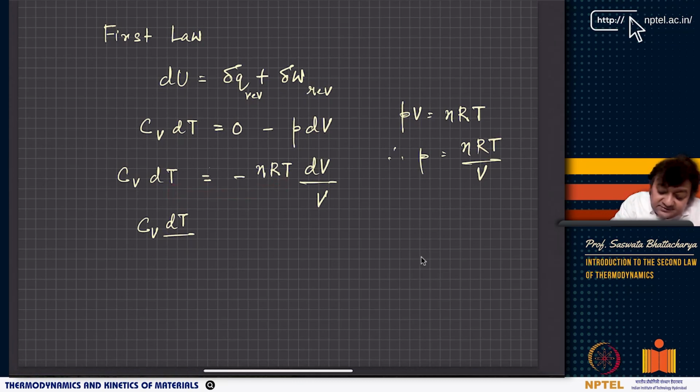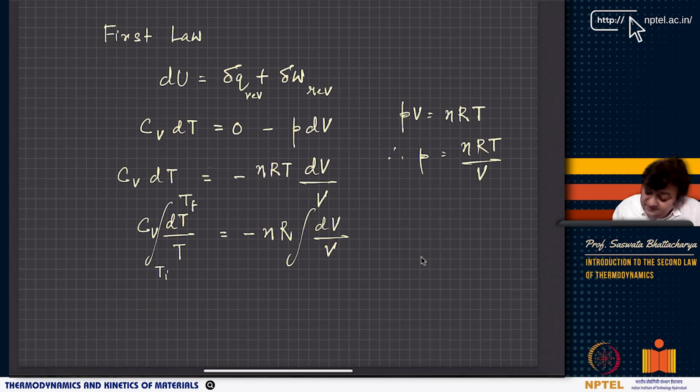So it becomes CV dT by T equals to minus nR dV by V. Now I can integrate. So I am integrating and say the initial temperature was Ti, final temperature is Tf, and similarly it is Vi and Vf. Then what do I get?